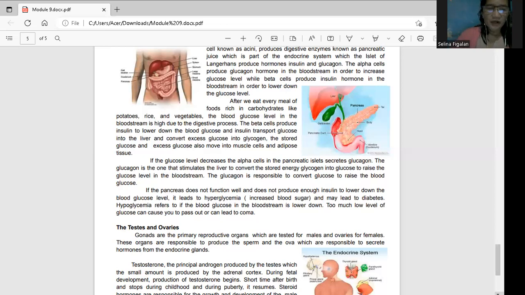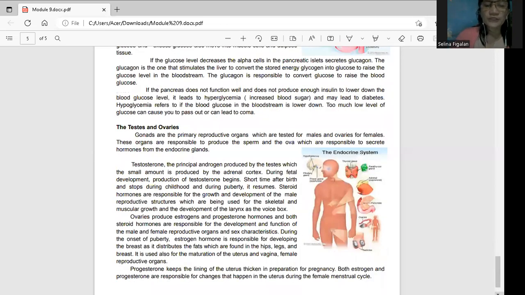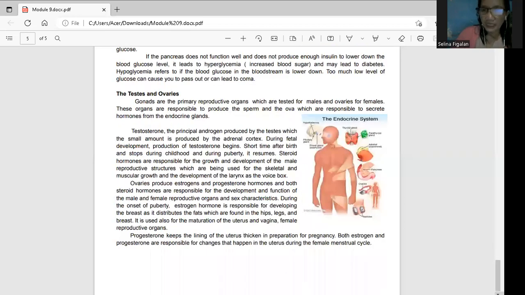The testes and then the ovaries, the last part. So yung testes, yun yung the testosterone, the ovaries, the one that produce the estrogen and then the progesterone. The testosterone is a principal androgen, pero nirelease ng ating testes. Okay? How about a small amount produced by your adrenal cortex, which is a part of your adrenal gland? Okay, kung kailan ang mga women ay nagpo-produce ng testosterone, ay may presence sila because of that adrenal cortex. Both kasi ang women and men ay merong adrenal cortex. Ang adrenal cortex ay nagpo-produce ng minimal amount of testosterone.